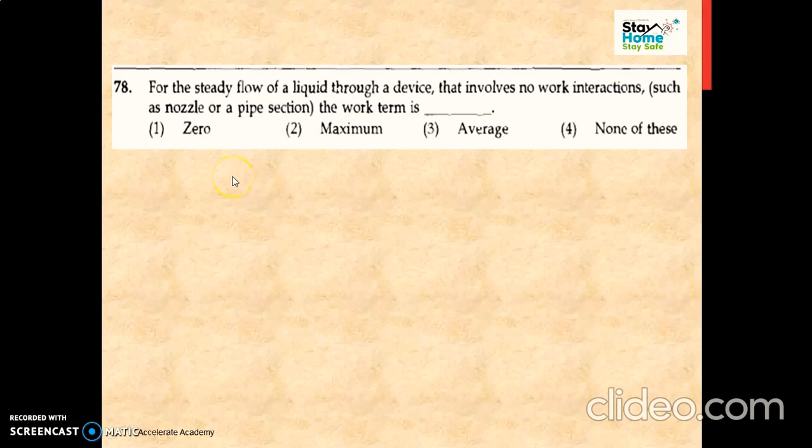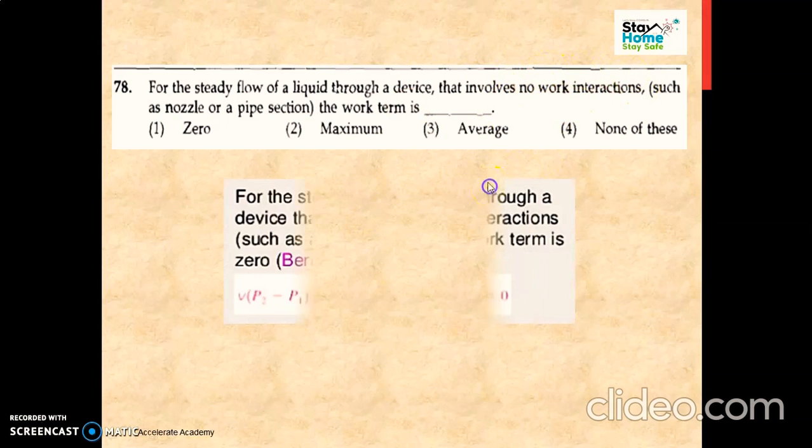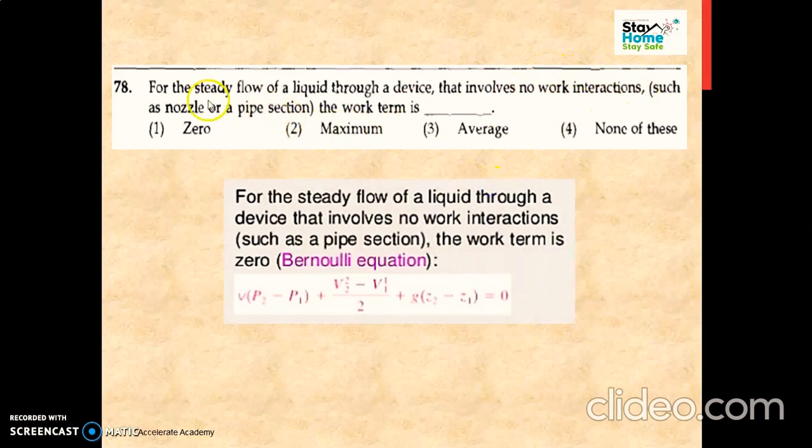Next question: for steady flow of a liquid through a device that involves no work interactions, such as in a nozzle or pipe sections, the work term is. Now simply see here, where no work interactions are there, in a pipe or nozzle section the work term is 0. So by the application of Bernoulli's equation we'll answer this question.